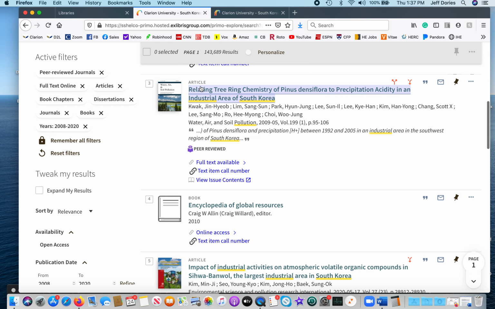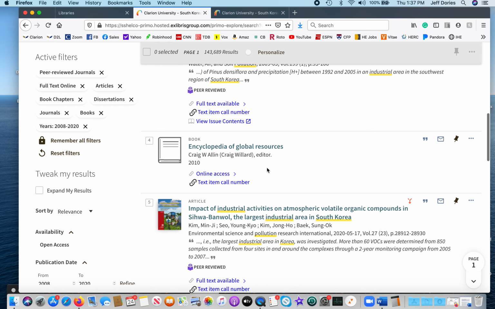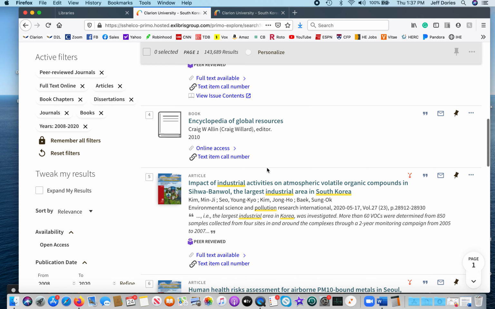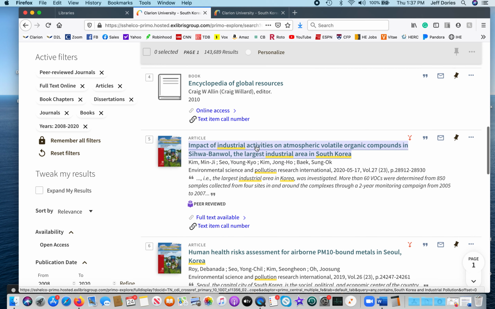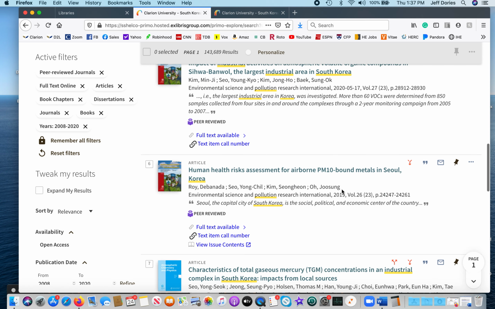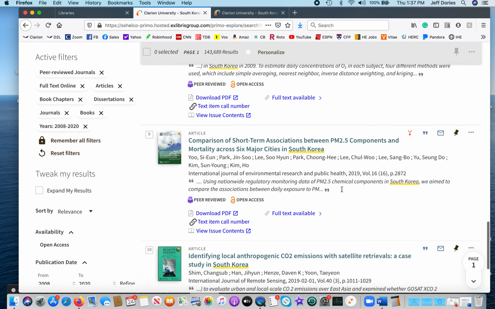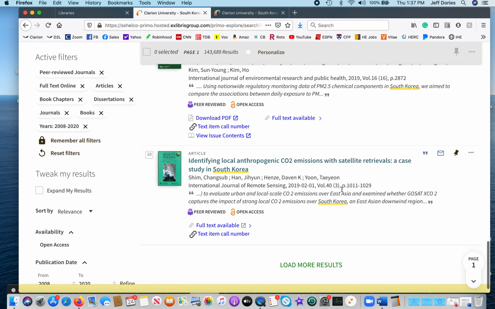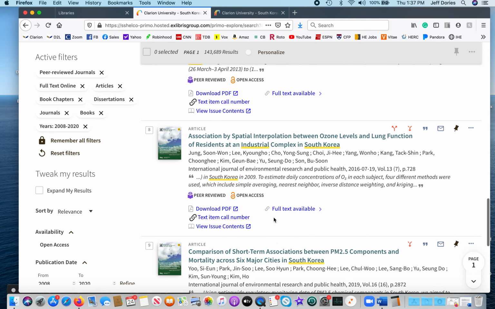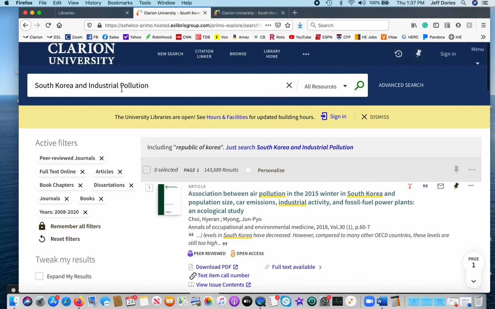This looks like it could be something as well. So this one seems particularly useful, impact of industrial activities, right? Yeah, so I think industrial pollution might be a good way to go. CO2 emissions as well. So industrial pollution might be a good way to go.